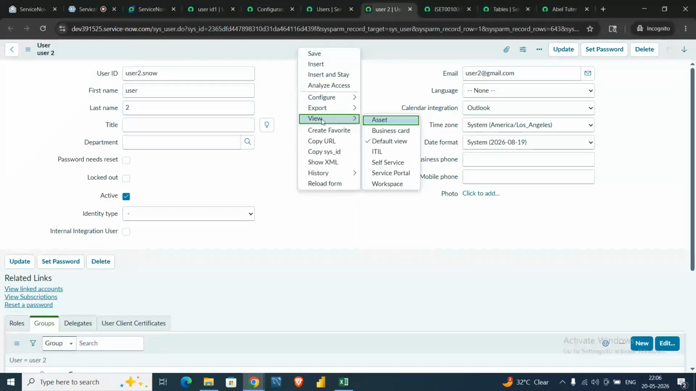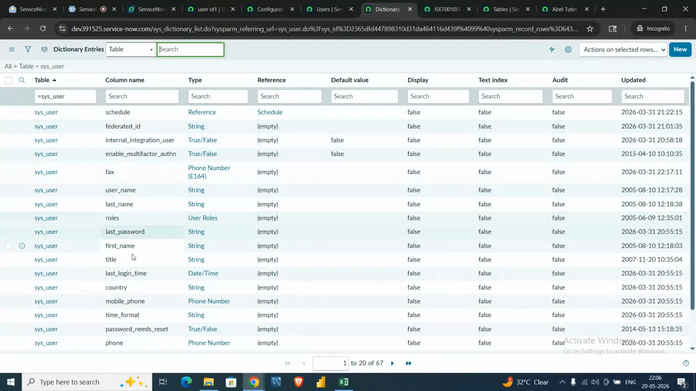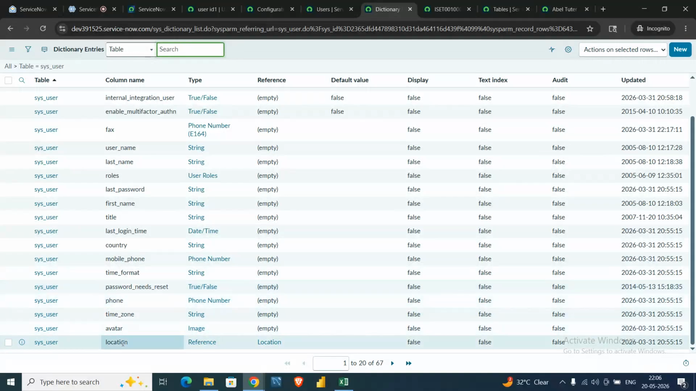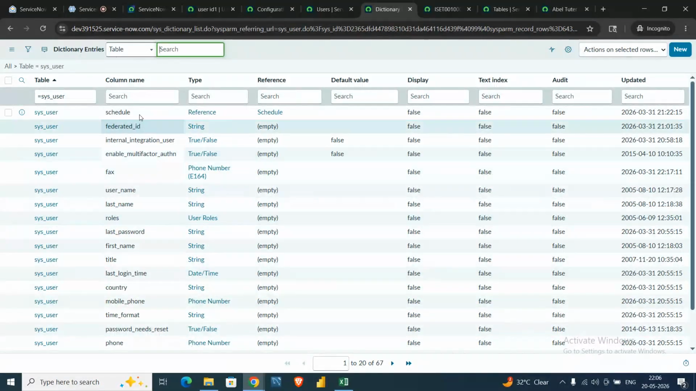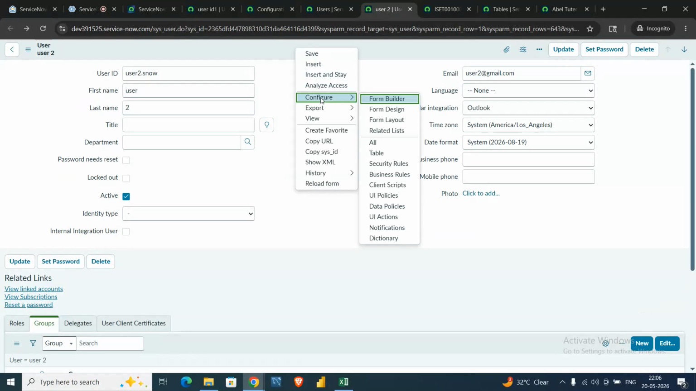We have to go to Configure and Dictionary, to check whether there is any asset field or not. Before creating any field, we check whether the field exists out of the box. As you can see, there is no asset field, so we have to create it. How can we create a field? You can click on Configure and there is a Form Design option. You can create from layout or dictionary, everywhere, but Form Design is an easy-to-handle interface.